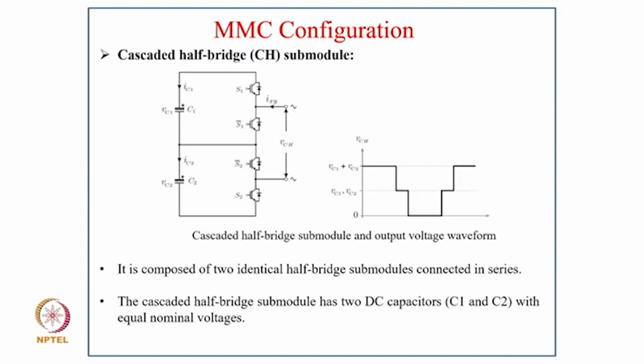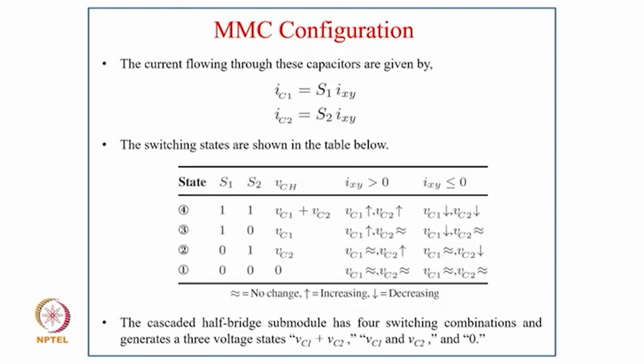So coming to the fourth configuration, the cascaded half bridge submodule. You have 4 IGBTs here, and you can see how the output voltage waveform comes to be a 3-level voltage waveform. It is composed of 2 identical half bridge submodules connected in series, and the cascaded half bridge submodule has 2 DC capacitors, C1 and C2, with equal nominal voltage, and the currents flowing through these capacitors are given as IC1 equal to S1 IX, IC2 equal to S2 IX. The switching states are shown here.